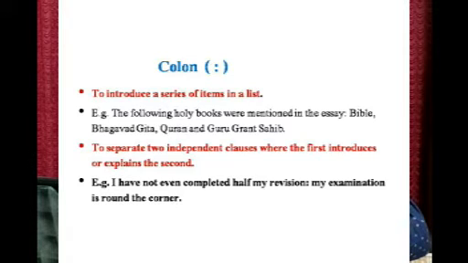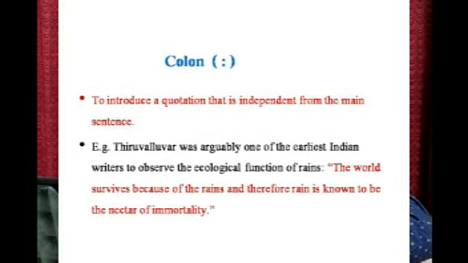I have not even completed half my revision: my examination is around the corner. So, one is giving the explanation, that is why he is not ready for the examination. He is explaining that he has not completed his revision.